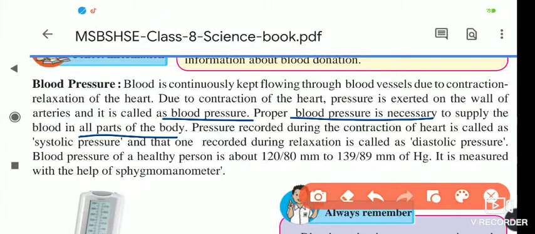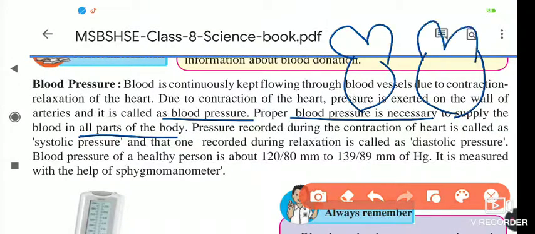The pressure recorded during the contraction of the heart is called systolic pressure. When the heart relaxes, its size increases; when it contracts, the size becomes small. At that time, the blood pressure of a healthy person is 120 to 80 mm.